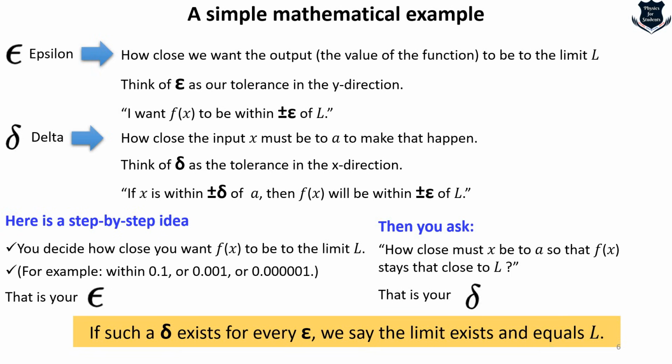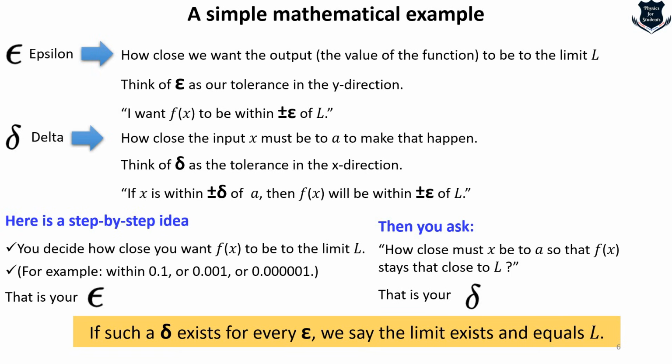So the delta definition makes the idea of limits precise, as you can see. It means for every small error, for example epsilon, you allow in the output, you can find a small distance delta around the input so that the function stays within that error. Simply put, if such a delta exists for every epsilon, the limit truly exists, and this is how real analysis brings exactness to our intuitive calculus ideas.